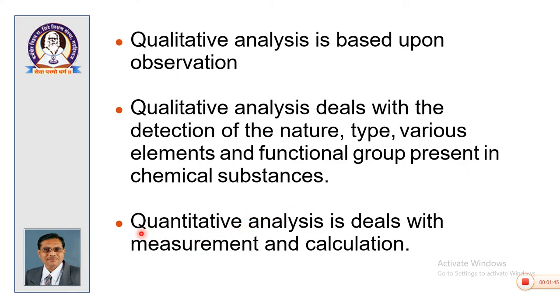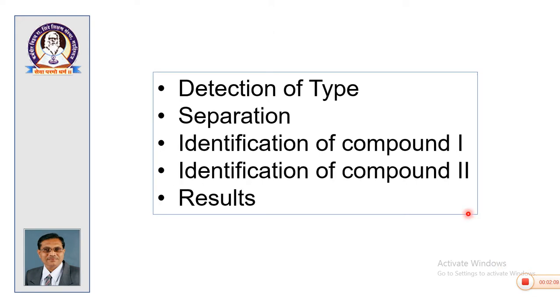At the same time, there is another technique called as quantitative analysis, which deals with the measurement and calculation, that is related to titration or volumetric analysis. So, any experiment in chemistry will be either qualitative or quantitative or will be a hybrid. So, qualitative and quantitative both. So, these are some fundamentals.